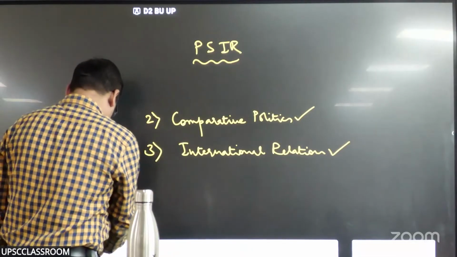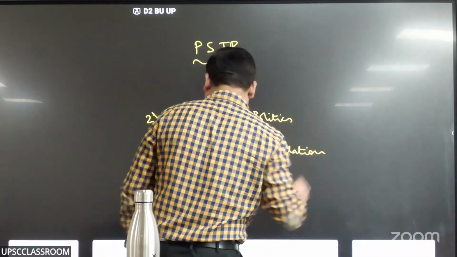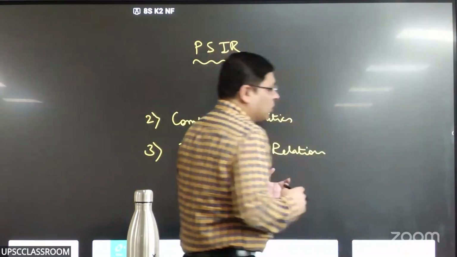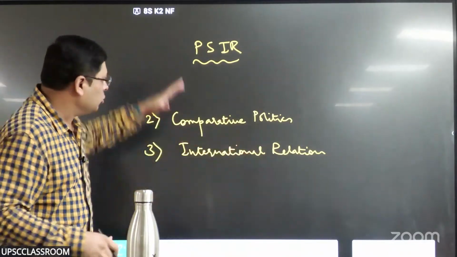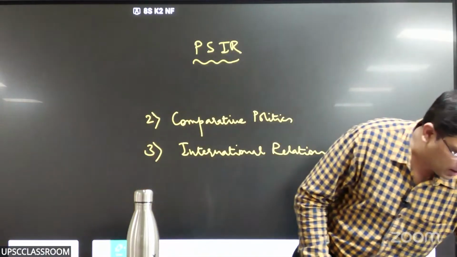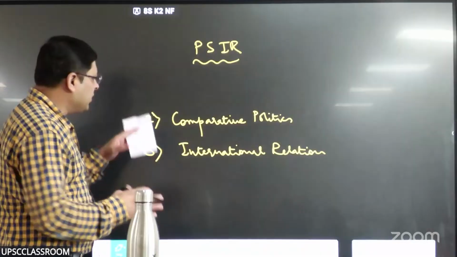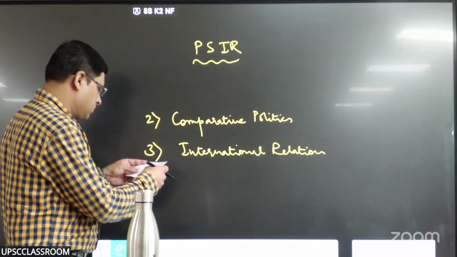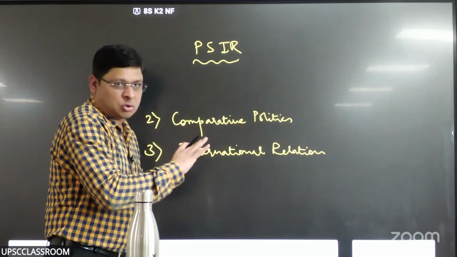Now let us look at these two, comparative politics and international relations. If I go by purely syllabus, you can look at PSIR as a subject. When you look at PSIR as subject in general, those were the areas: theory of state, comparative politics, international relations, and this thing, area studies, right? Let's focus on this part, which is there in paper 2, right?